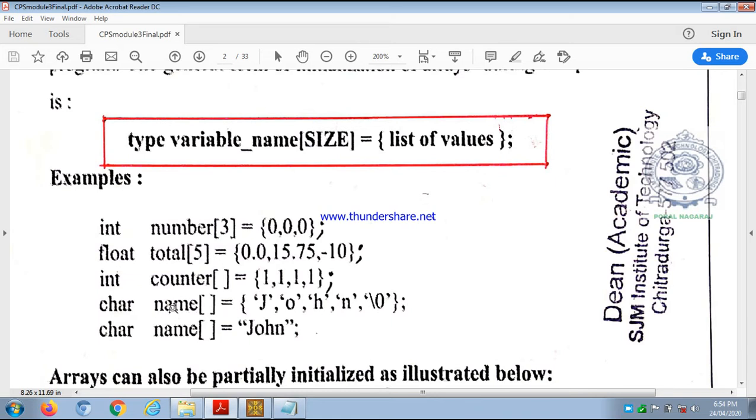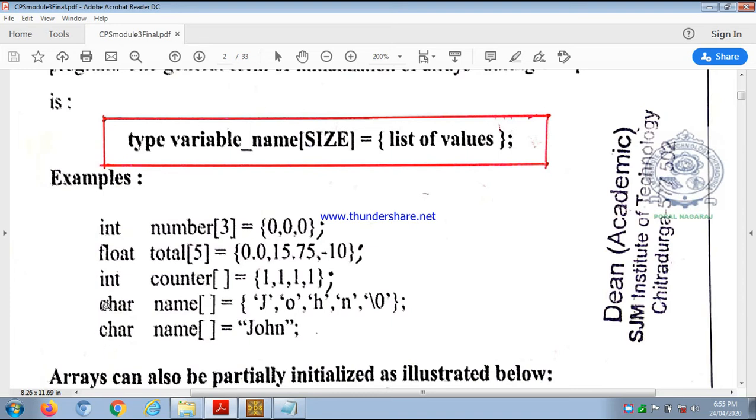So here, what is the size of name? How many elements are we initializing? 1, 2, 3, 4, John. But for an array of character type, one extra, this backslash 0, will be assumed. That's why the size of the array will be 5 here. See, totally within curly braces, how many elements do we have? 1, 2, 3, 4, 5. That's why the size of the array name is 5.